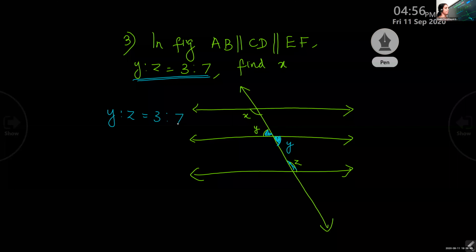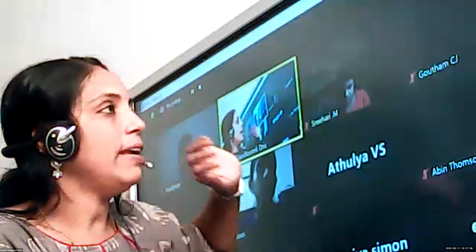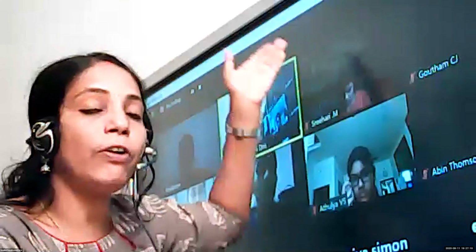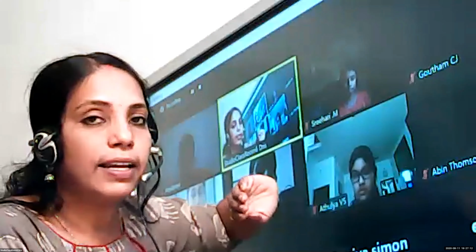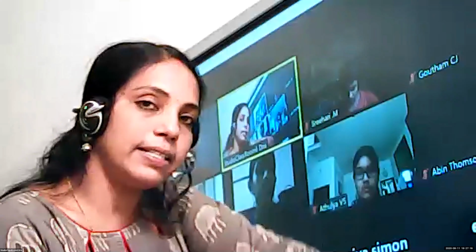What is the sum of Y and Z? 180 degrees. If Y is on the top, we cannot connect them. Y was actually given in some other place. If Y stands there, you cannot connect with Z. So as a vertically opposite angle, we are writing Y on this side.